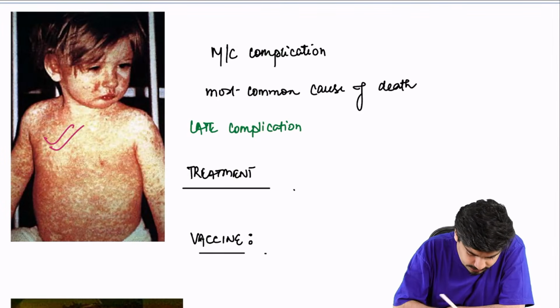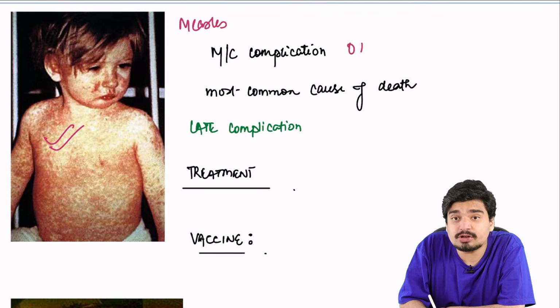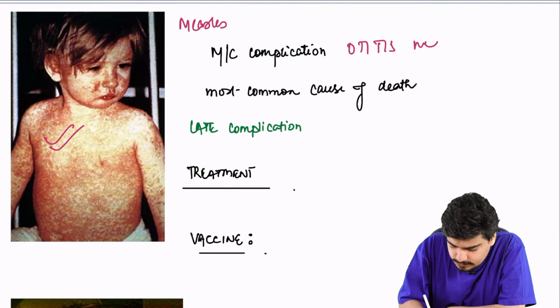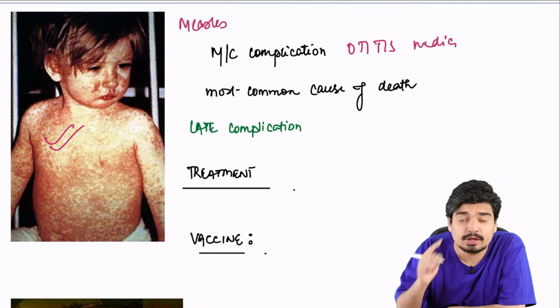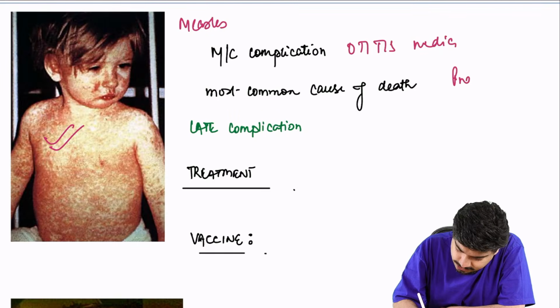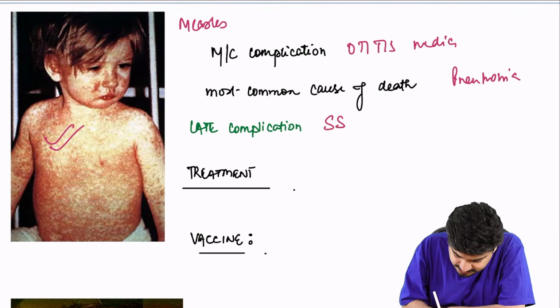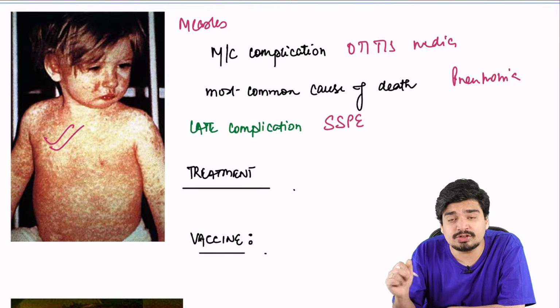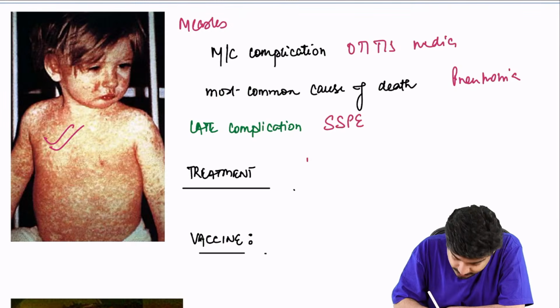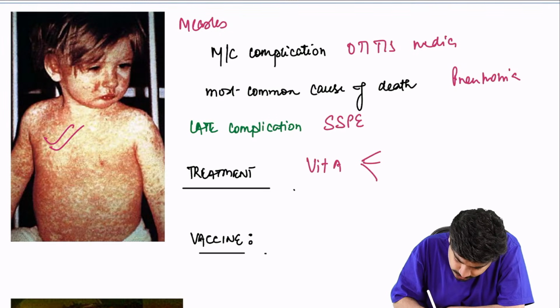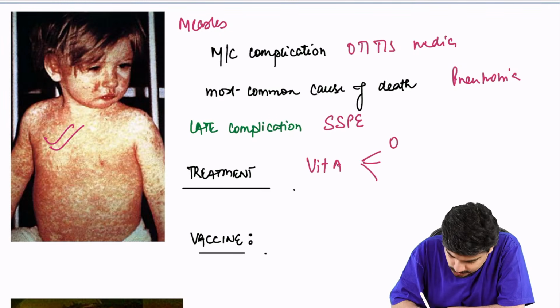What is this? This is measles. Most common complication of measles: otitis media, a secondary bacterial infection. What is the most common cause of death? Pneumonia, secondary bacterial pneumonia. What is the late complication? SSPE, which can lead to myoclonic jerks. What is the treatment of measles? We give vitamin A. What is the dose? The same dose I told you, on day 0, 1 and 14.